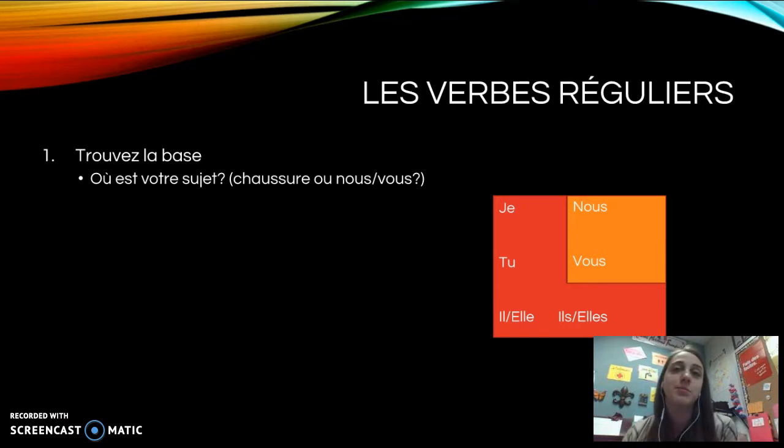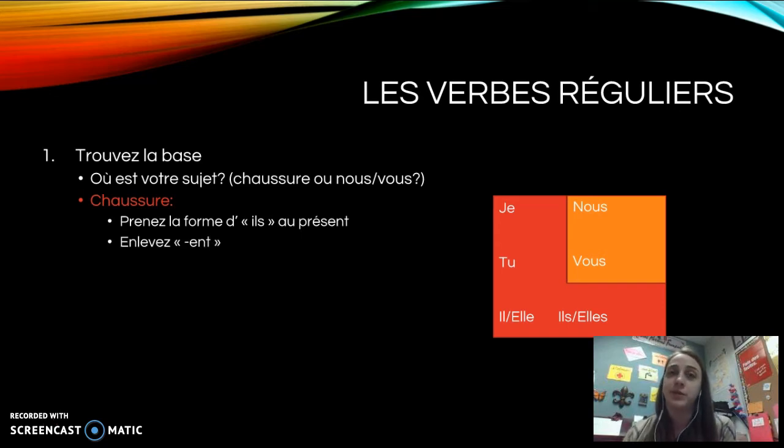It's not in the boot, so it's actually going to use a different verb form to find its stem. So if your subject after que is in the boot, is in that shoe, the chaussure, je, tu, il, elle, ils pluriel, you're going to take the ils pluriel form in the present indicative, and then you're going to take off your ent. So this is how you're going to find your stem for the subjunctive for the boot subjects.